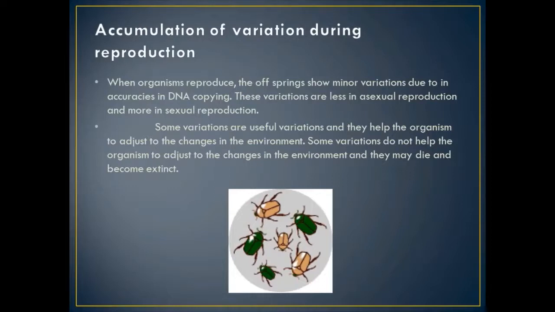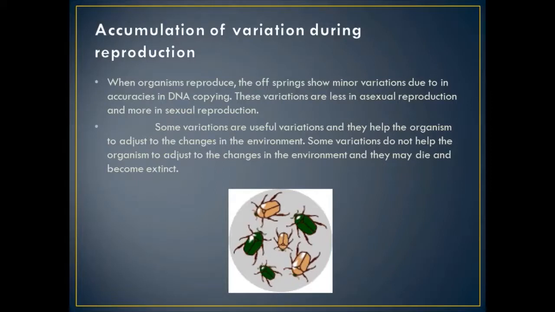That is, the variations which are produced in the organism may be favorable or unfavorable. Favorable variations are those variations which are very helpful to the organism. So whenever the organism reproduces, the offspring show minor variations due to inaccuracies in the DNA copying. These variations are less in asexual reproduction and more in sexual reproduction, because in sexual reproduction the characters of the two parents, that is mother and father, are combined, so there will be more variation.